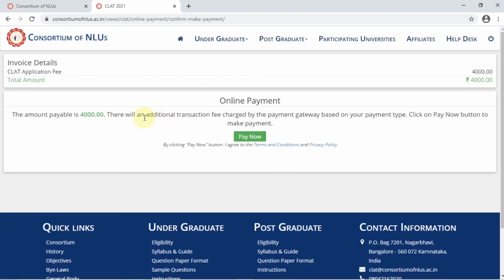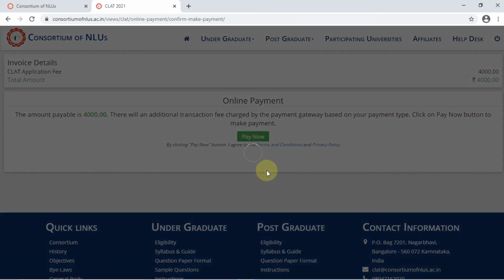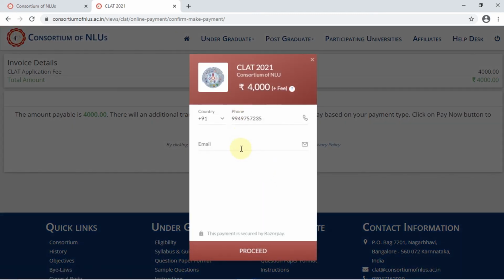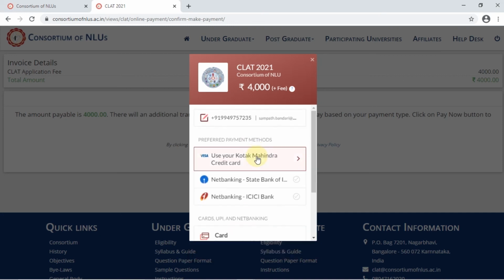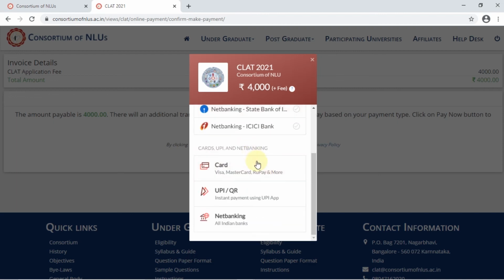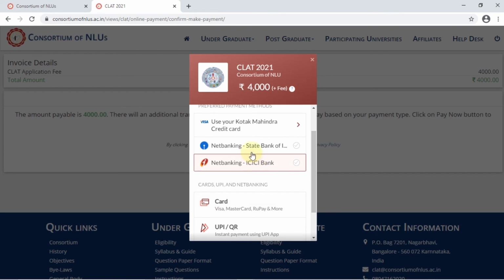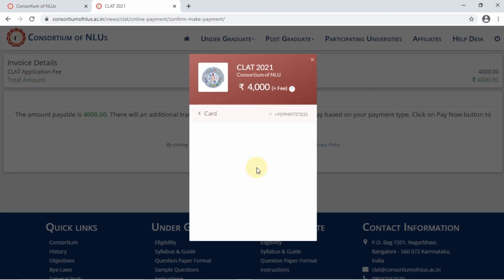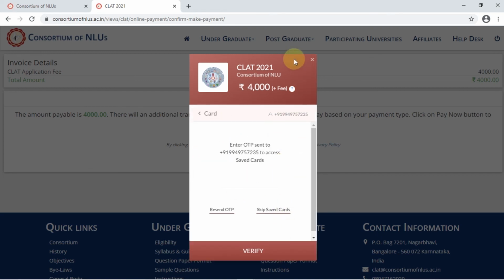right? And then another screen opens up. So you can go ahead and hit the pay now button. Here is where you can give your email ID that you use to register, right? So let's see what happens after that. Right, again, you can go ahead and choose whichever relevant option is for you to make the payment and fill in the relevant details and then go ahead and complete the payment, right?